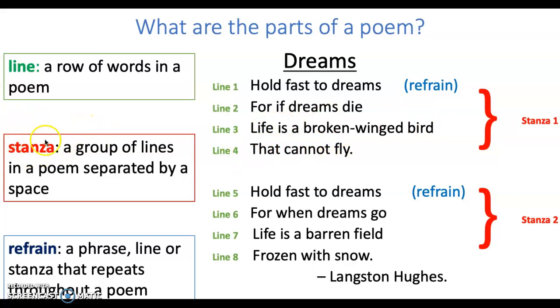A stanza is a group of lines in a poem separated by a space. A stanza is like the paragraph of a poem. So lines 1 through 4 make up stanza 1 in this poem, and lines 5 through 8 make up stanza 2. They are a group of lines.